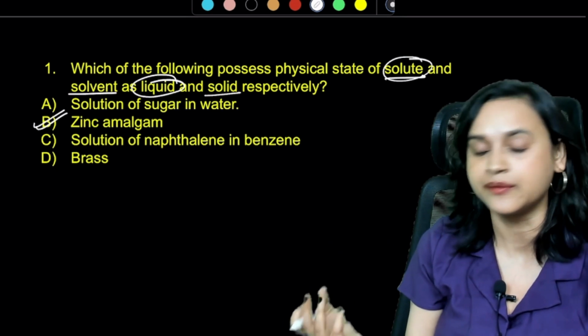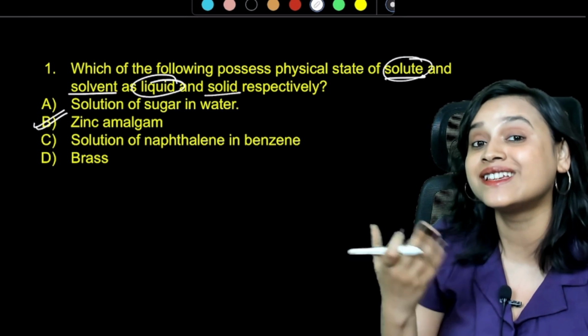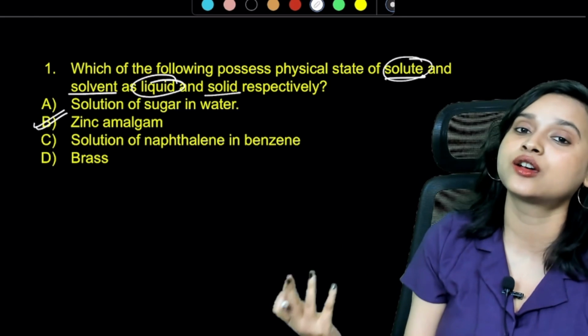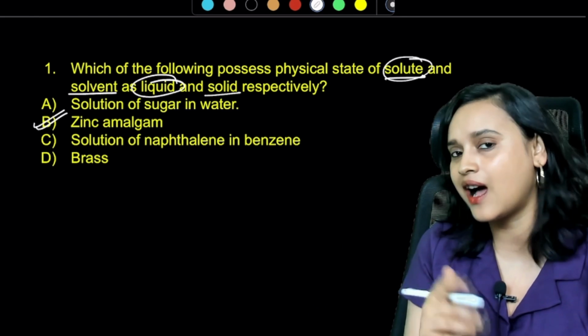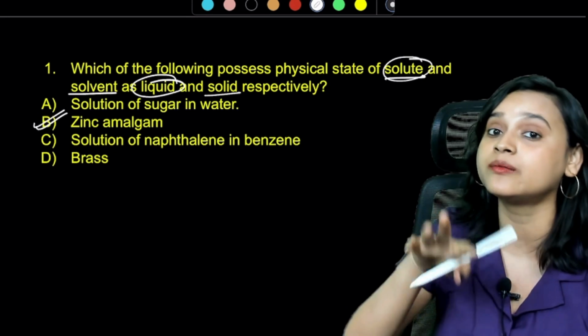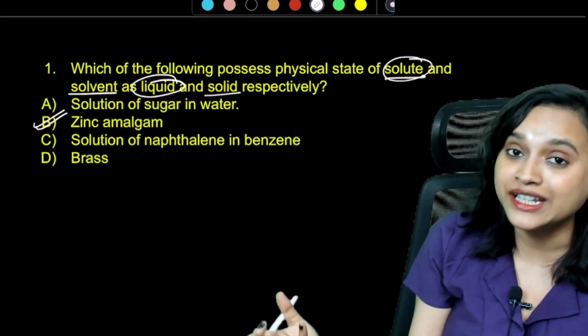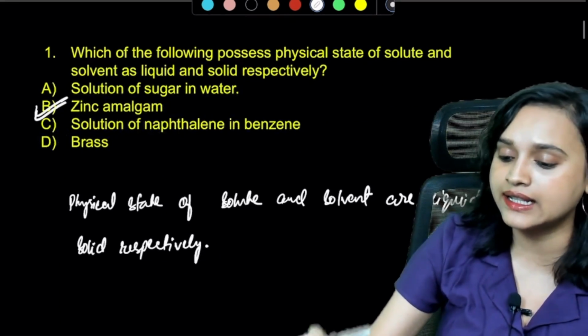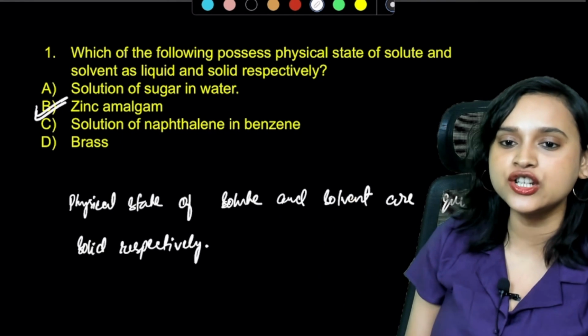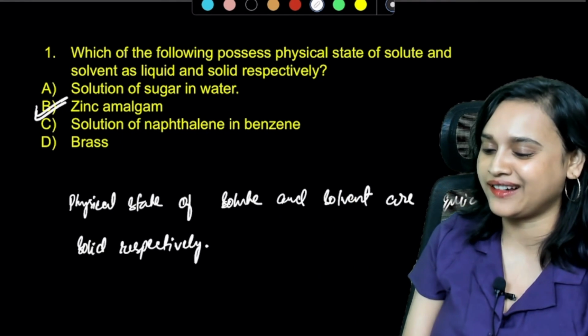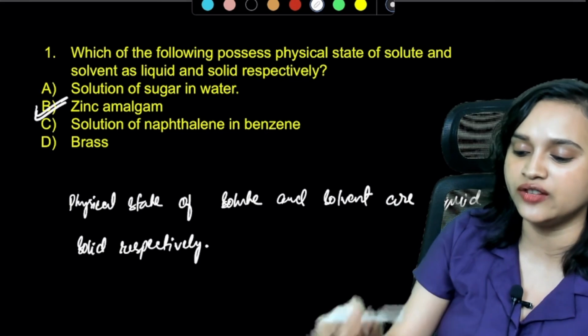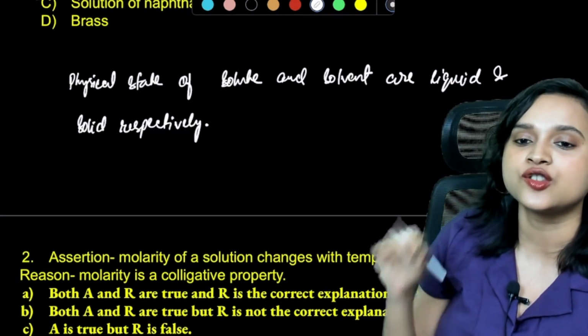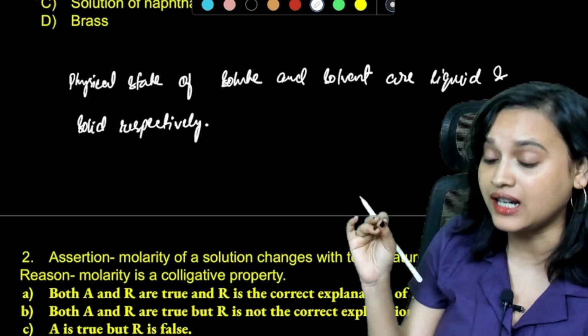Solution of naphthalene and benzene. Again, solute is here solid. Benzene is a liquid, so no, this is not possible. Brass, no, that's also not possible because it will be solid and solid. So I think option B, zinc amalgam, is the correct answer. Let's take a look at the explanation as well. Yes, zinc amalgam is the correct answer. Physical state of solute and solvent are liquid and solid respectively. So this is the correct answer.